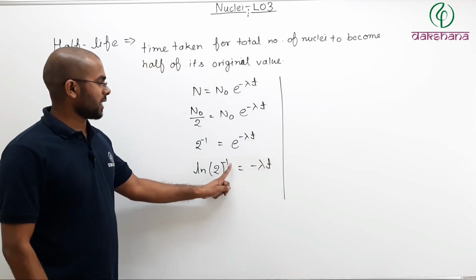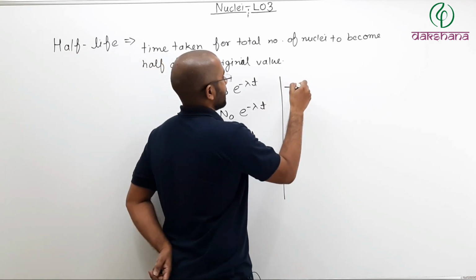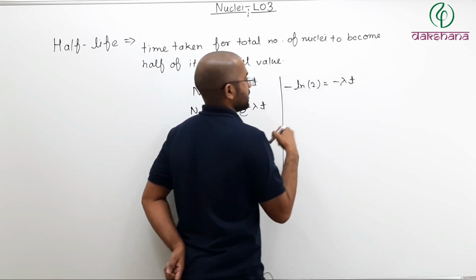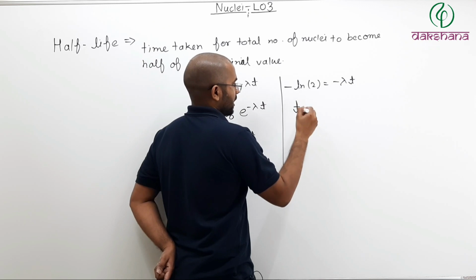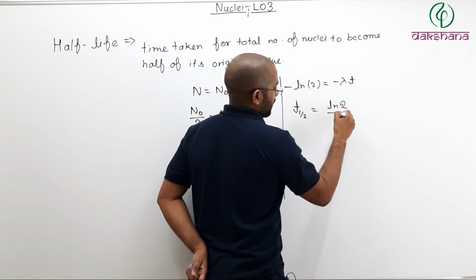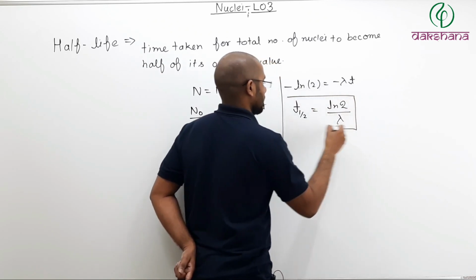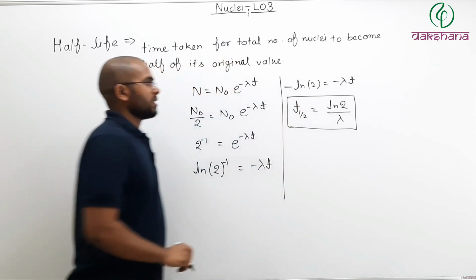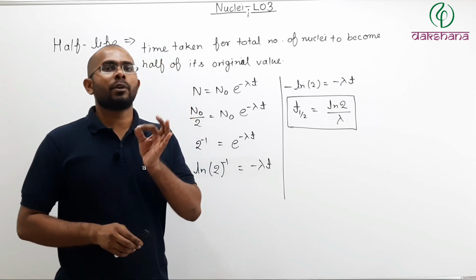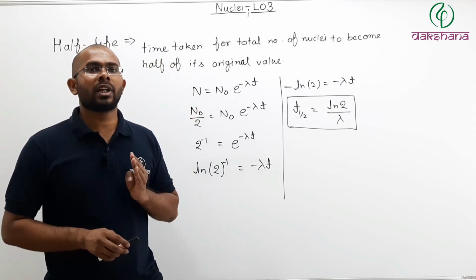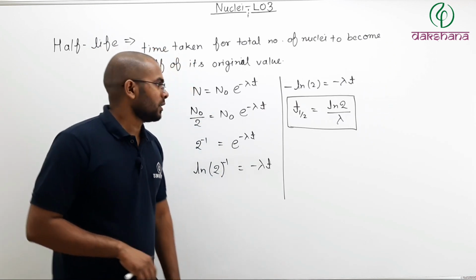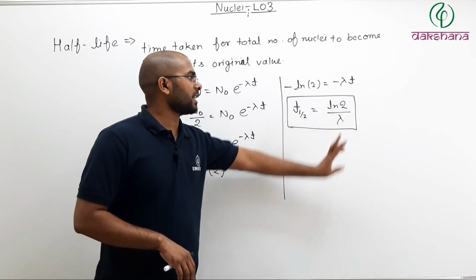Now 2 power minus 1 minus, you can take outside. So minus of ln 2 equals minus of lambda t. Minus minus cancel. So t half will be equal to ln 2 divided by lambda. So what is t half? The time it takes for the number of nuclei in a given sample to become half of its original value or initial value. So t half equals ln 2 divided by lambda.